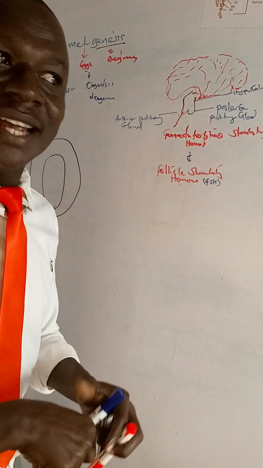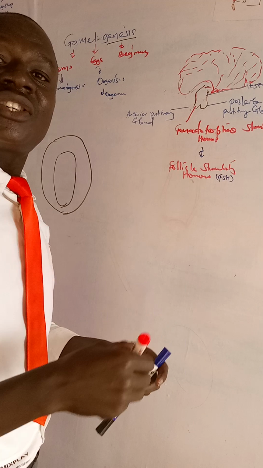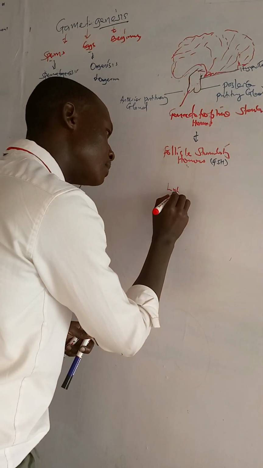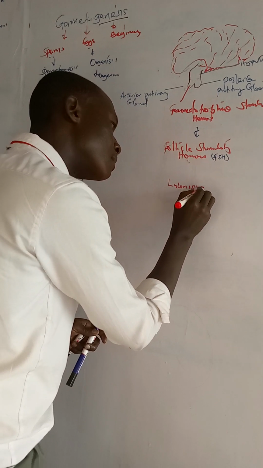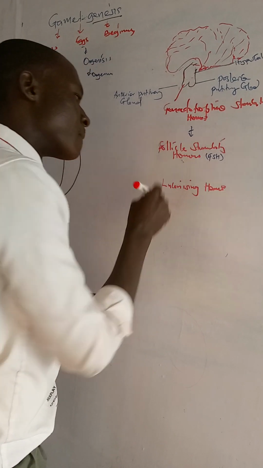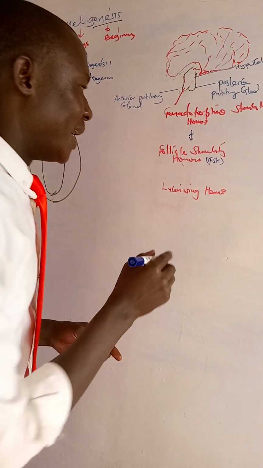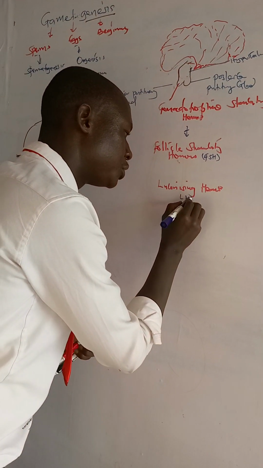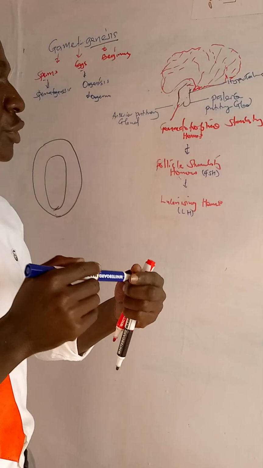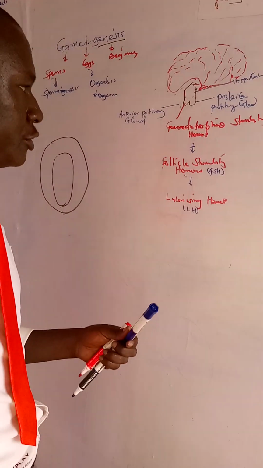And another second hormone known as luteinizing hormone, or LH. These are the two hormones which are produced by the gonadotrophin.